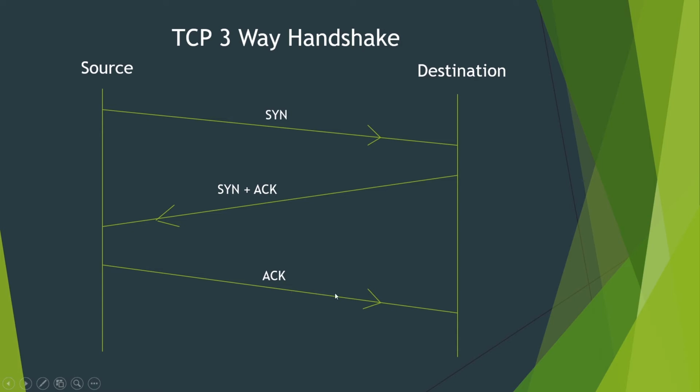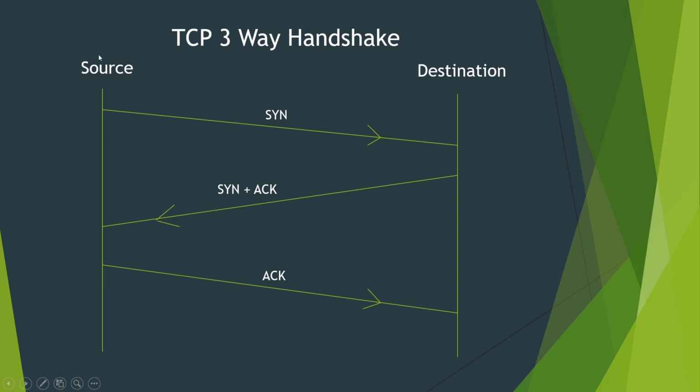This third one is an acknowledgement. On seeing this acknowledgement packet, the destination understands that its SYN plus ACK packet has reached the source and has been seen by the source, and from then onwards it has the acknowledgement from the source. That means from this point I can send data to and fro with the source. So okay, this is the TCP three-way handshake.